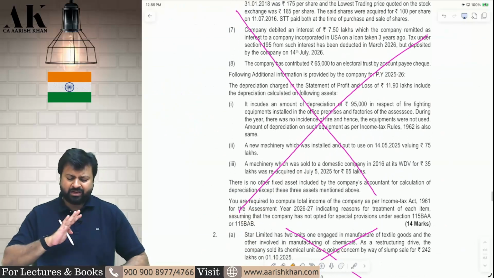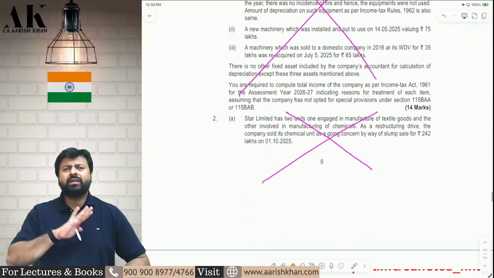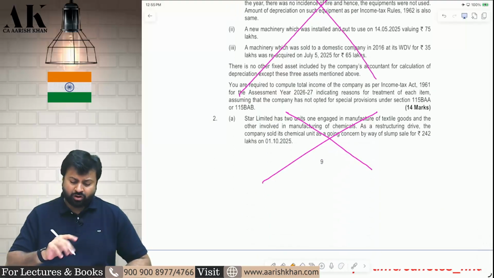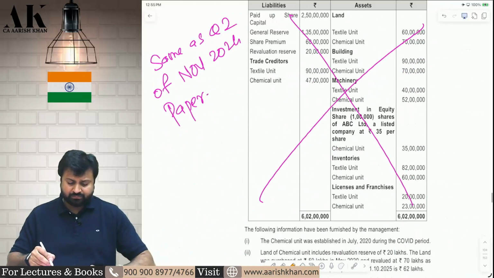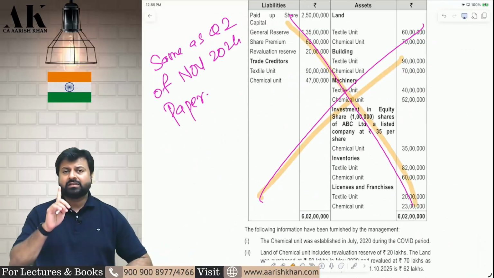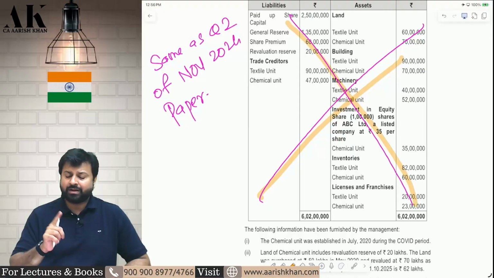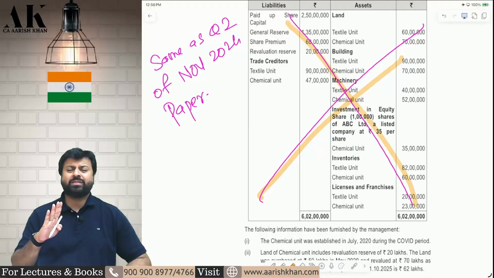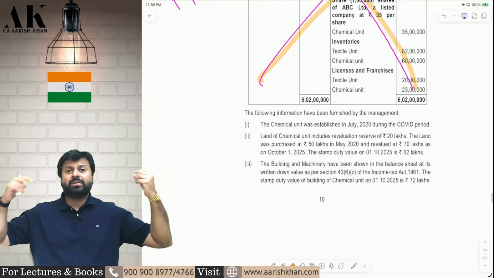All adjustment repeat. None of them are new. All of them are repeat. Question number 2, repeat. Same question we have done of slump sale. Do you remember? Chemical unit, textile unit. Same. They are not putting any efforts in making new MTPs.